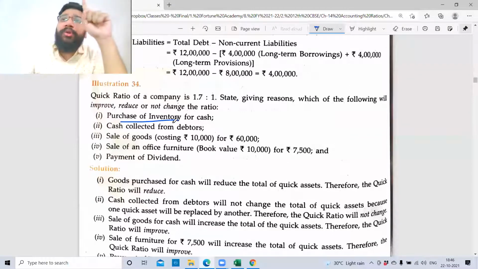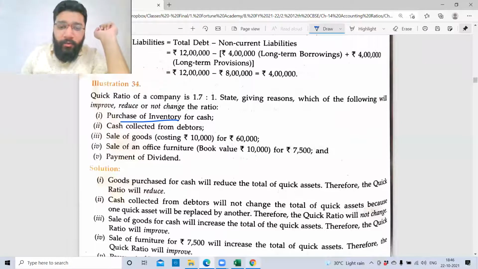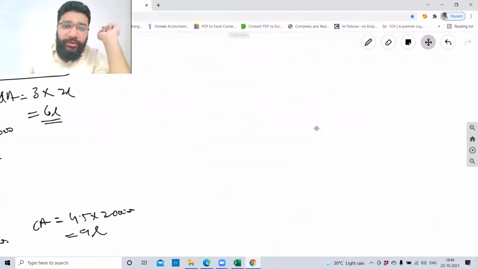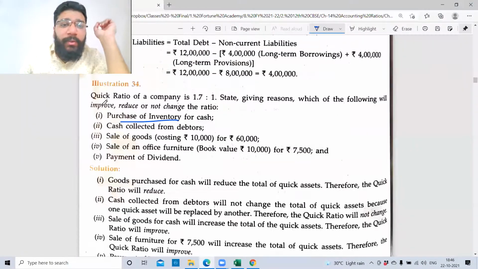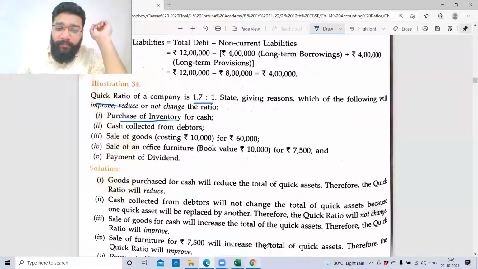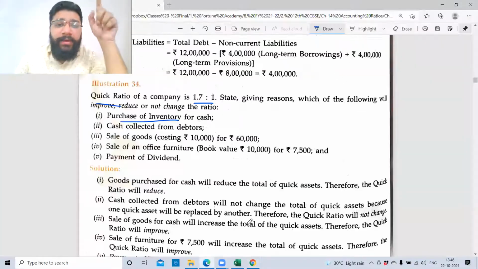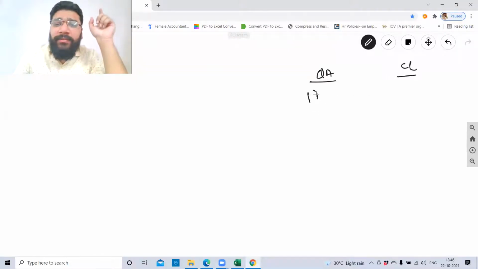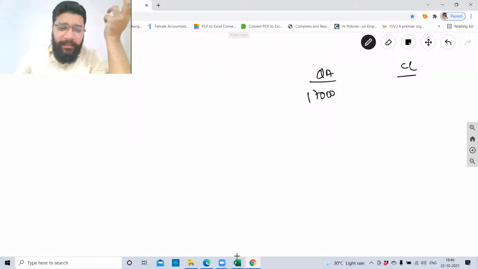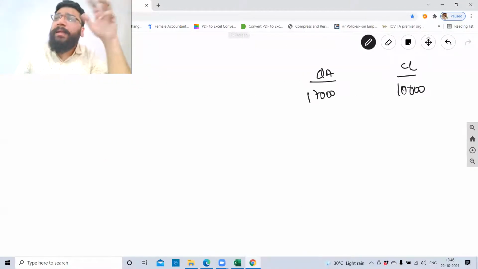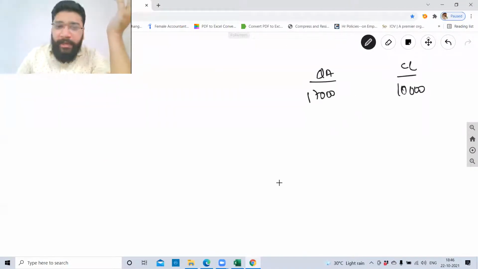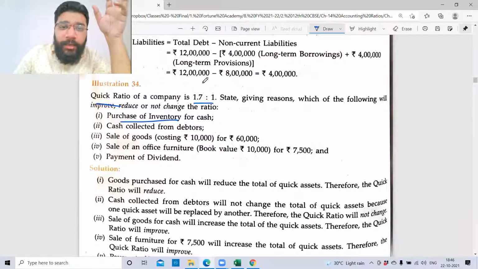Now guys, purchase of inventory for cash. I'll do one question of this method and then we'll go forward to the next ratio. Guys, the quick ratio is 1.7:1. Quick asset to current liability. Quick asset is 1.7, so I can put it as 1,70,000 or 17,000 also. And 1.7:1 will become 10,000, I'm just multiplying 10,000 on both sides. This is the existing ratio, guys. This is the current ratio.